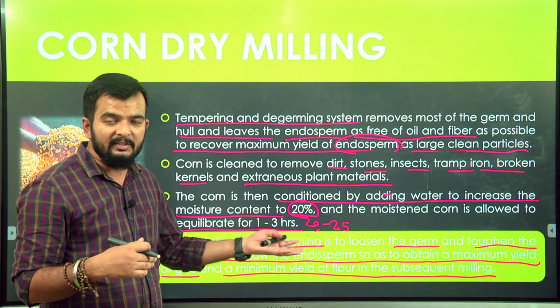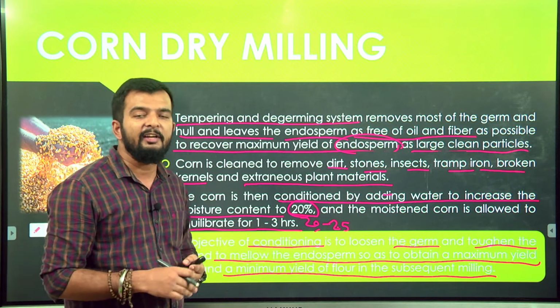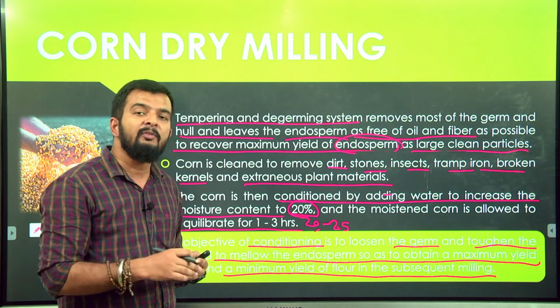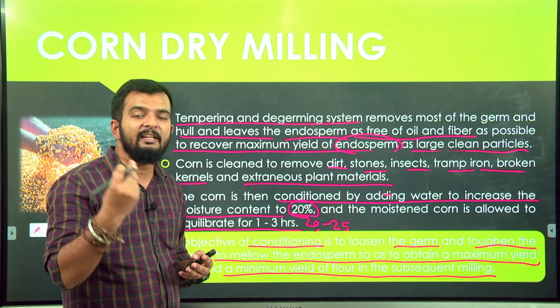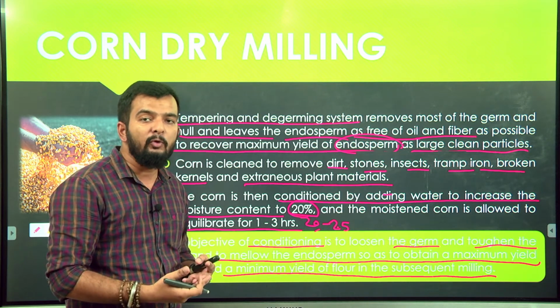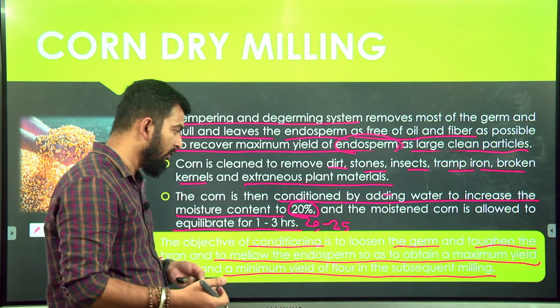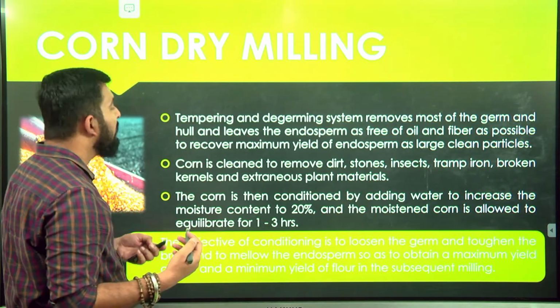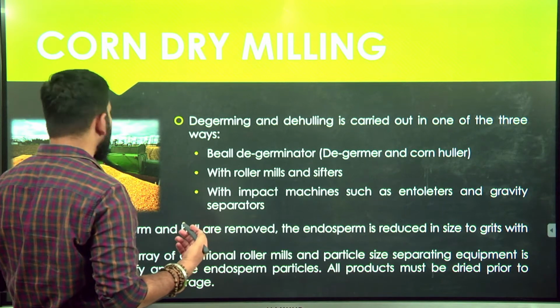Like when you mill, the conditioning step has an advantage: during milling, your endosperm will be separated as a whole, with very little chance of breakage, so the amount of flour produced during milling will be reduced. Okay, so next we will see how degerming happens.